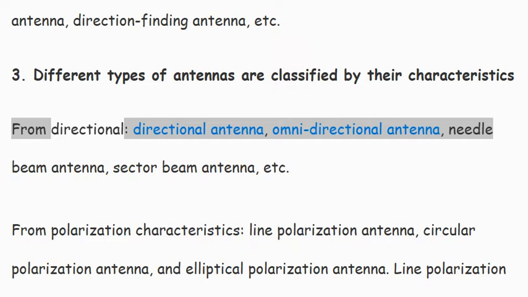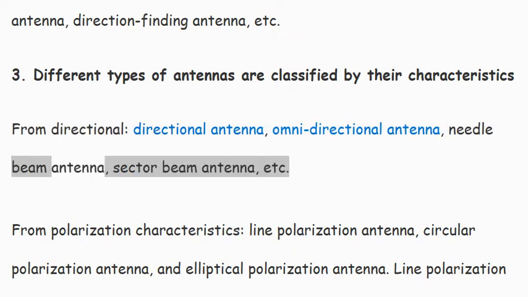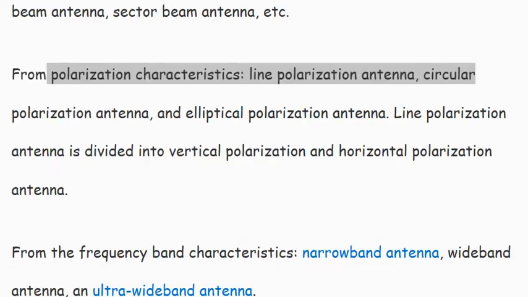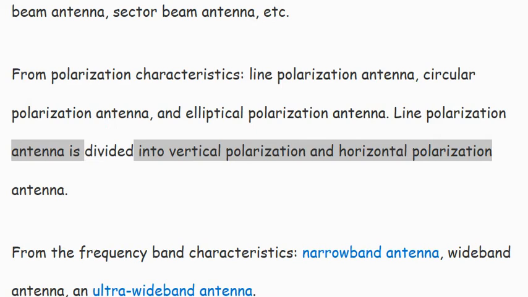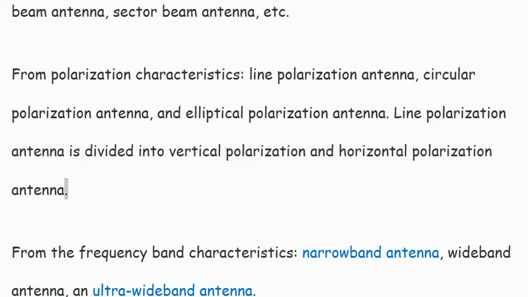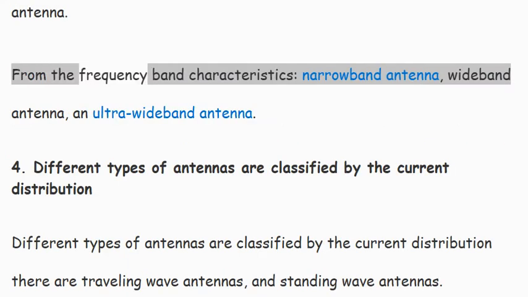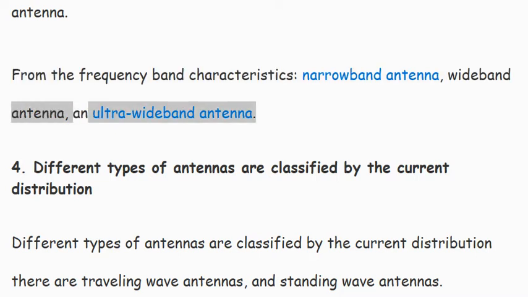3. Different types of antennas are classified by their characteristics. From directional antenna, omnidirectional antenna, needle beam antenna, sector beam antenna, etc. From polarization characteristics, line polarization antenna, circular polarization antenna, and elliptical polarization antenna. Line polarization antenna is divided into vertical polarization and horizontal polarization antenna. From the frequency band characteristics, narrowband antenna, wideband antenna, and ultrawideband antenna.